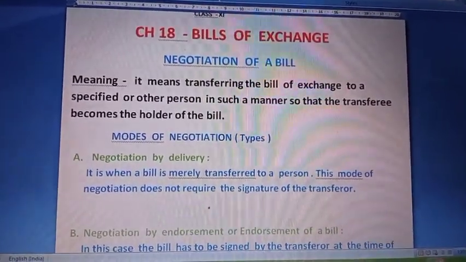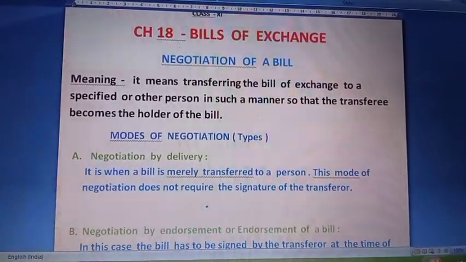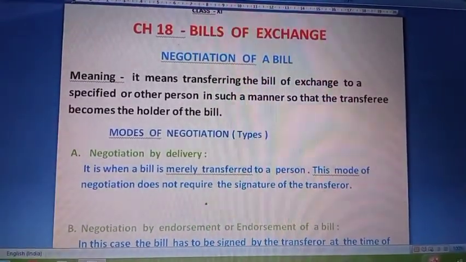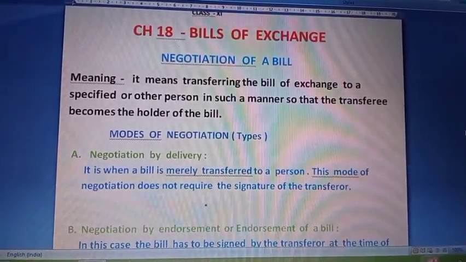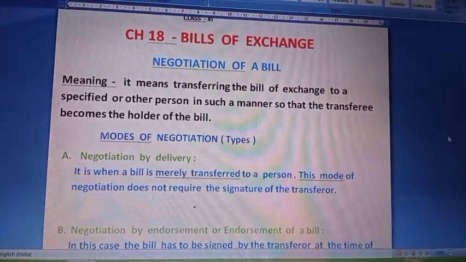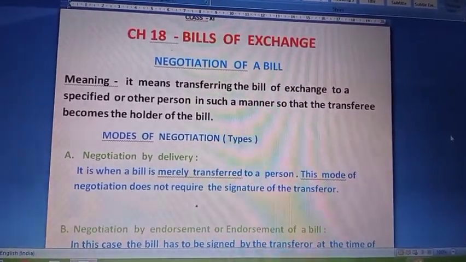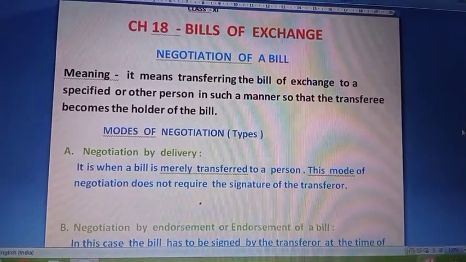Now this negotiation of bill can take place in two ways. First is negotiation by delivery, which means that simply we are transferring the bill to a person, and in this case the bill doesn't require the signature of the person who's transferring it, or the transferer. Okay, and the second method is negotiation by endorsement, or endorsement of a bill.